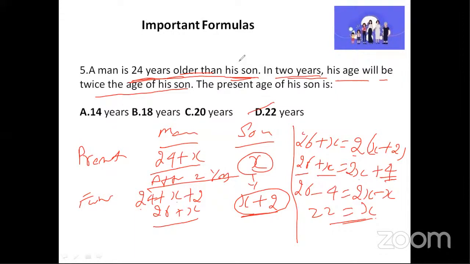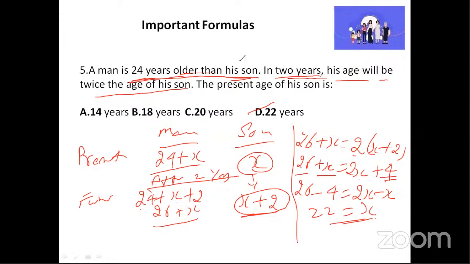Oh, that's nice. Many of you have already solved. That's great. Very nice. So tell me now, what if the question was, what is the present age of the man? What do you think will be the answer? Very good, Asfiya Sultana, correct.